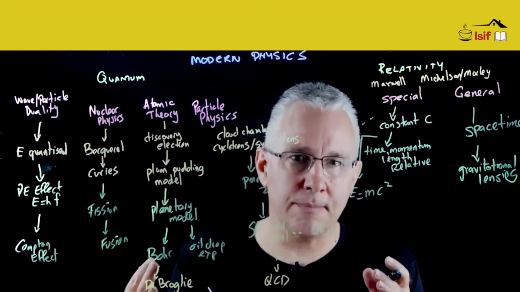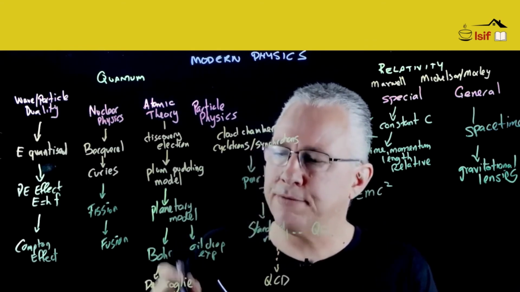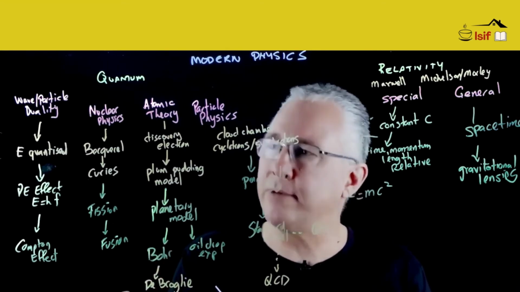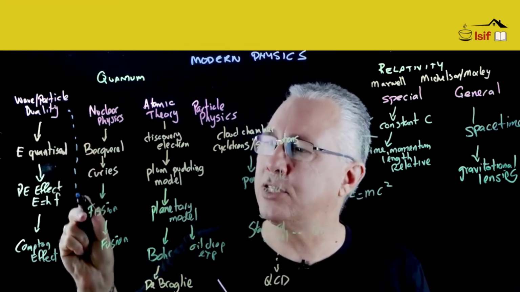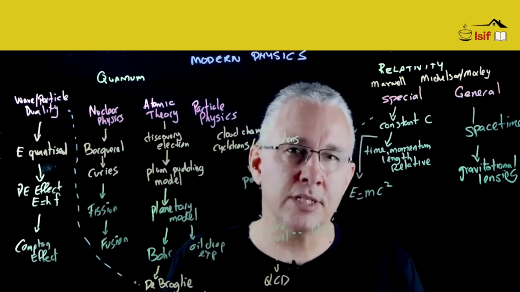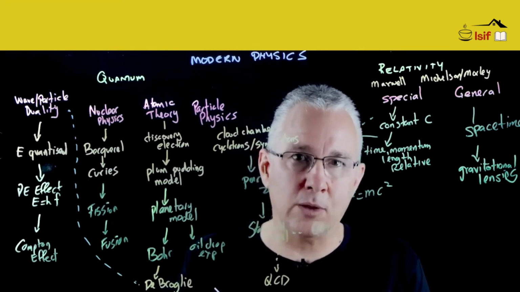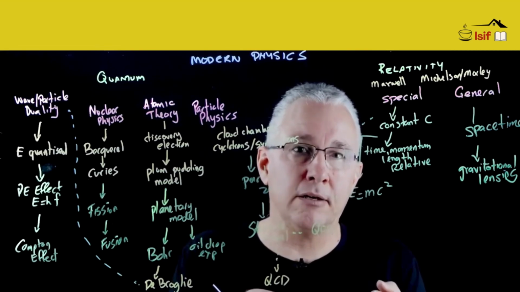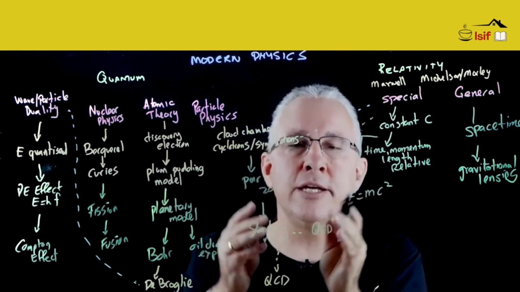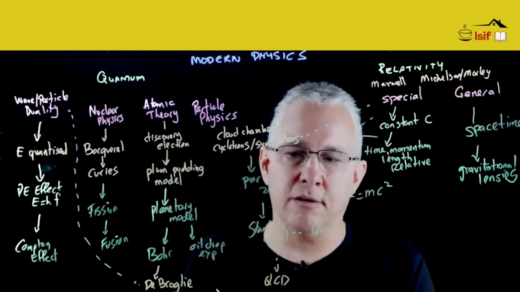So here is our concept map, but all of this is interconnected, and I've already started mentioning a couple. The fact that we have de Broglie and Schrödinger here is because electrons have wave-like properties. So we have a connection between these two areas. Cyclotrons and synchrotrons are particle accelerators. They rely on the momentum of our particle increasing as they approach the speed of light. And so we have a connection between these two. In other words, the special theory of relativity is important in the working of cyclotrons.